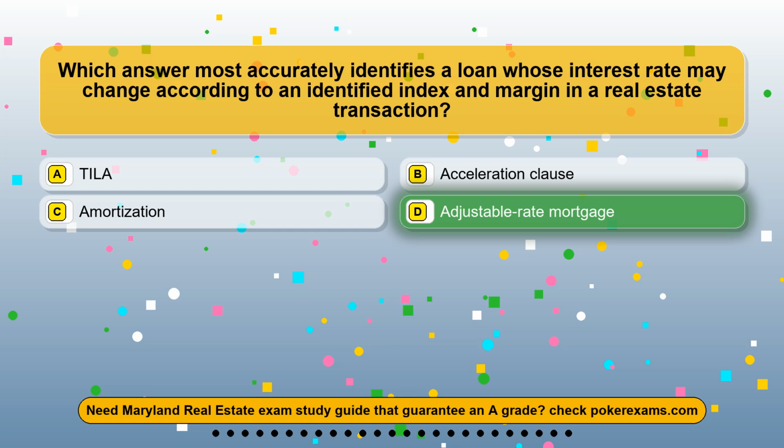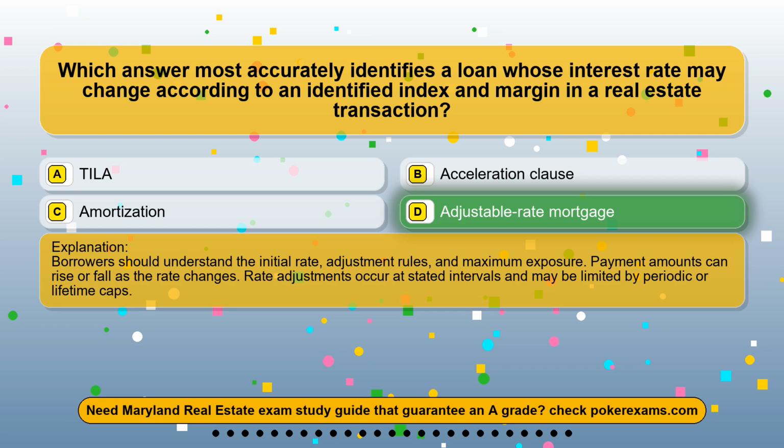The correct answer is option D, adjustable-rate mortgage. Borrowers should understand the initial rate, adjustment rules, and maximum exposure. Payment amounts can rise or fall as the rate changes. Rate adjustments occur at stated intervals and may be limited by periodic or lifetime caps.